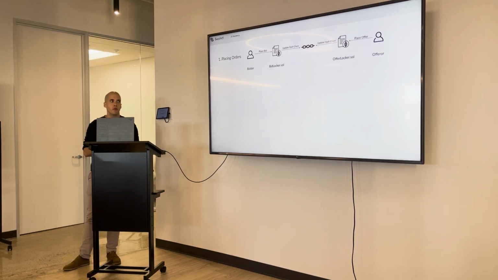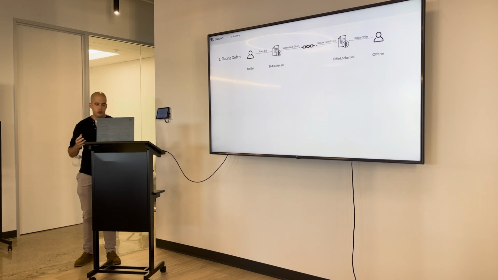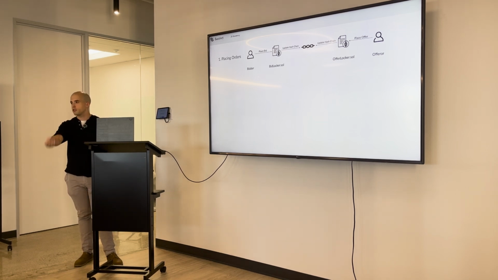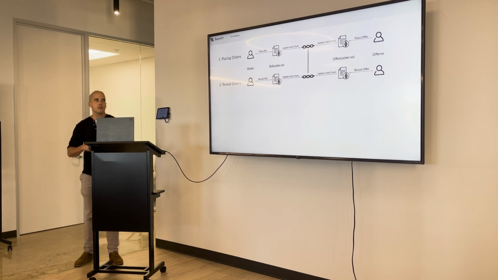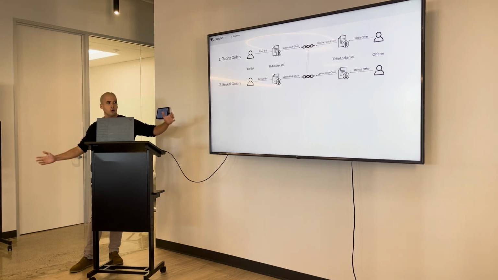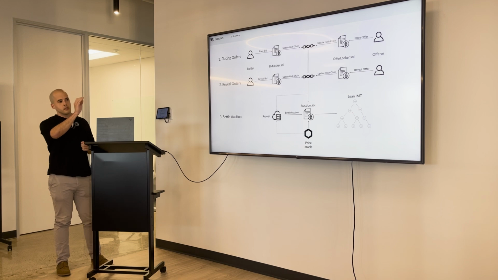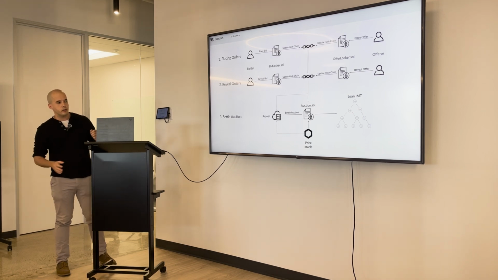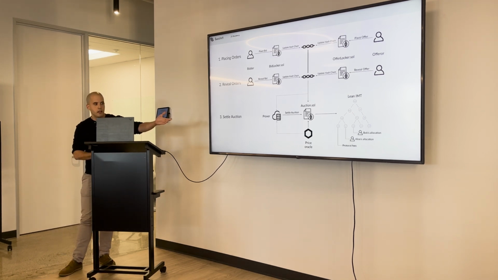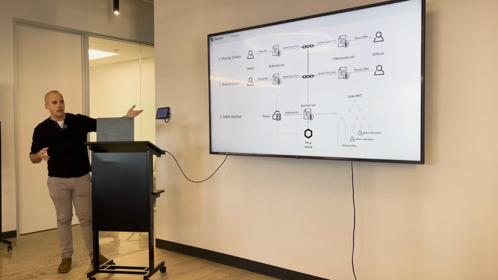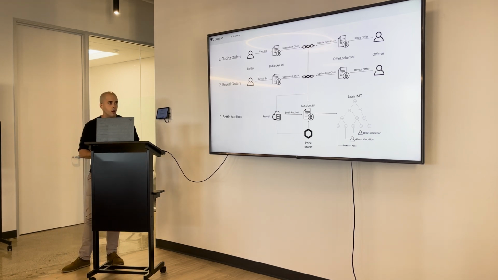Now, this model of auction is called a blind auction, by which first users place their orders, and then they reveal the price that they specify. Again, we just update this hash chain, which just encodes the entire order history. And then we just settle a single proof, which clears the auction. The result of the proof, the output, is just the root of a lean incremental Merkle tree. And inside of there, we just have the allocations: the money that Alice got, the money that Bob got, the protocol fees, anything we want.